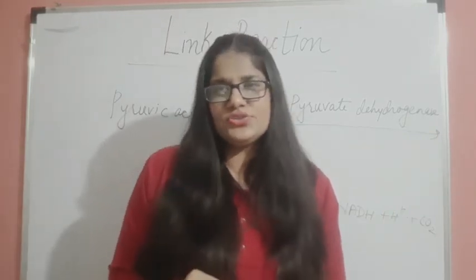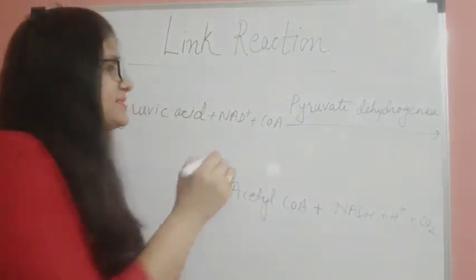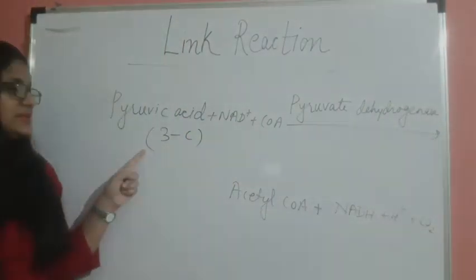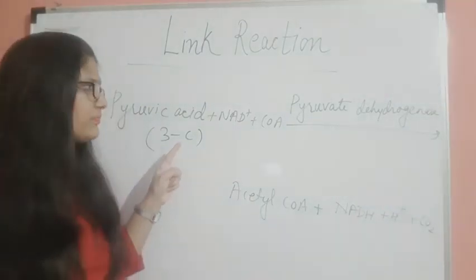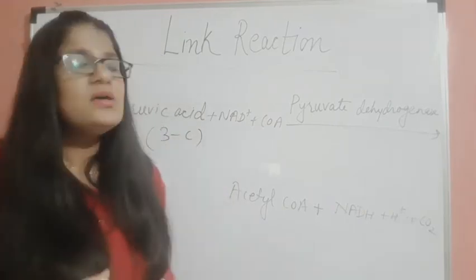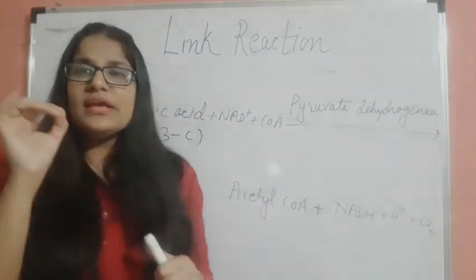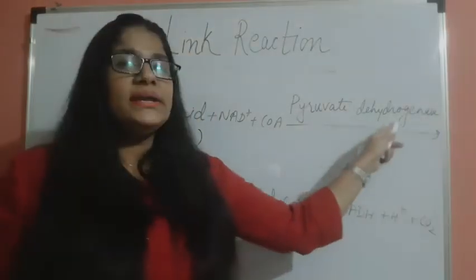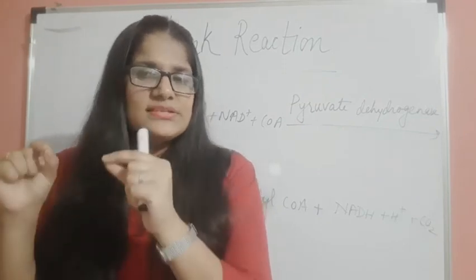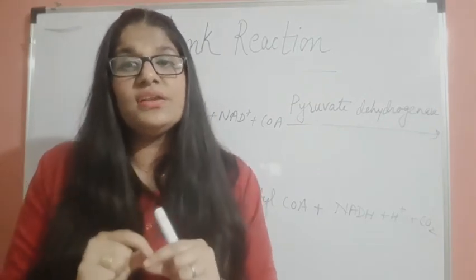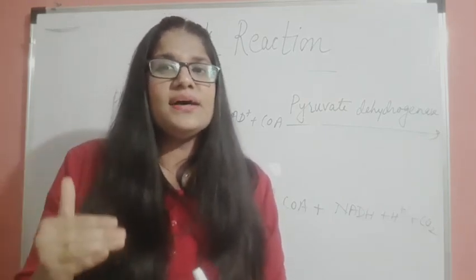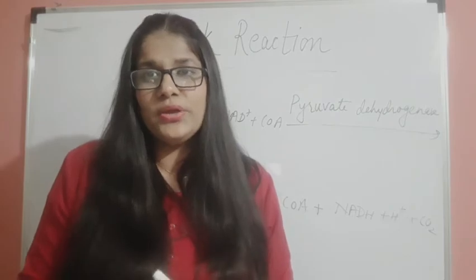You know that pyruvic acid is a 3 carbon containing complex. Now when it enters the matrix of mitochondria, in the presence of the enzyme pyruvate dehydrogenase, oxidative decarboxylation of this complex will occur, meaning removal of carbon dioxide plus hydrogen atom from the pyruvic acid.